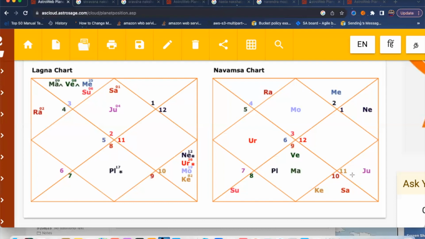Now, the 9th house generally represents your luck, your bhagya, your fortune after married life, those kinds of things. The 10th house represents how people will see you as a couple in the marriage. It also represents whether people want to see you, etc. Now, the 11th house represents how people will become your friends after married life, your network circle after married life, like that.